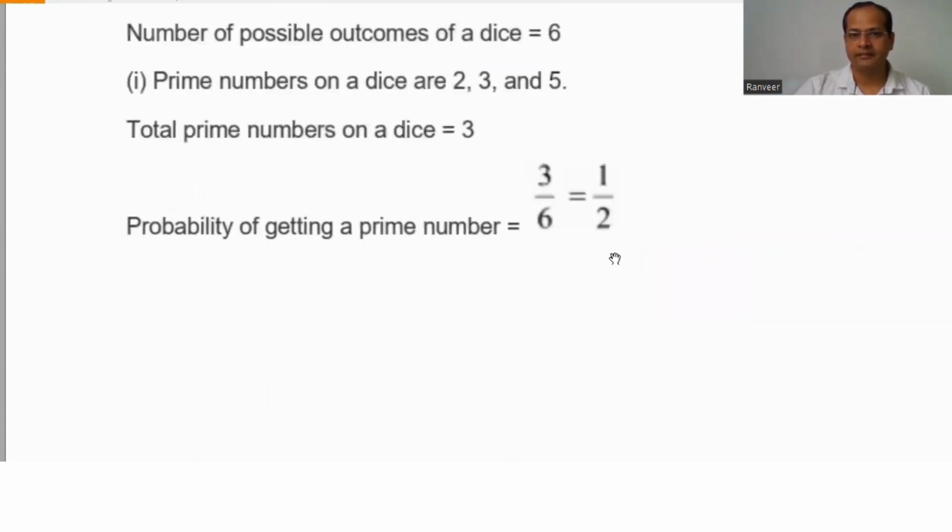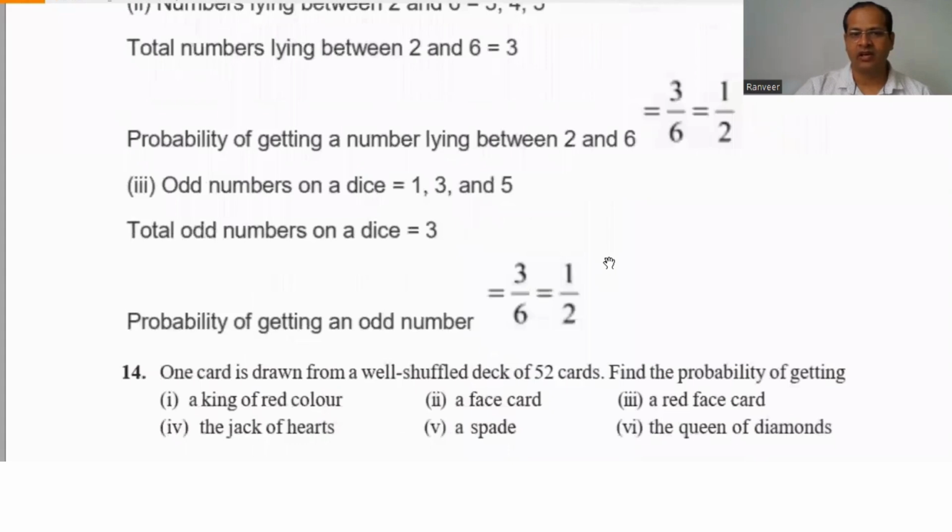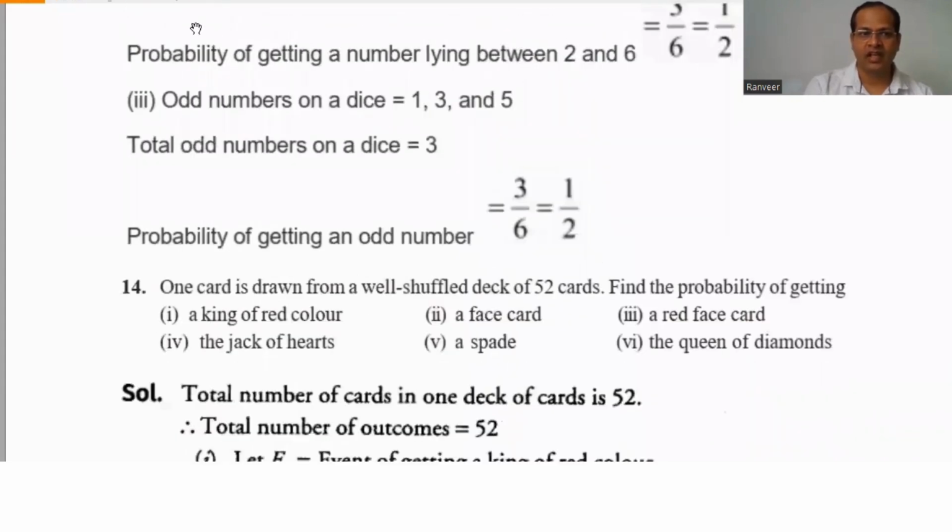And third is an odd number. The odd numbers are only 1, 3, and 5, so in the counting, the total is 3. So 3 by 6. In this way, we can find out the probability.